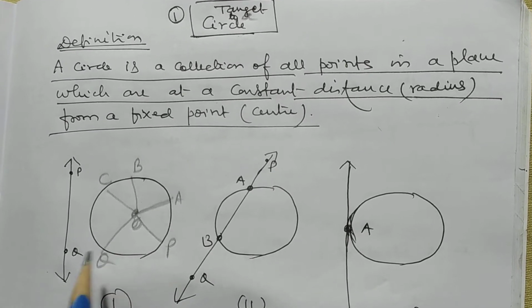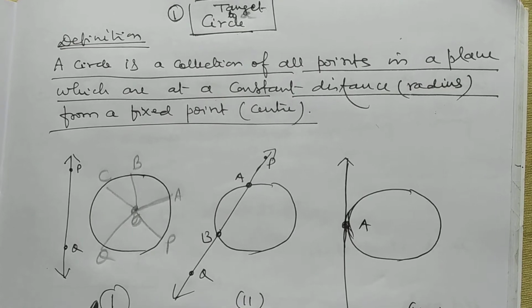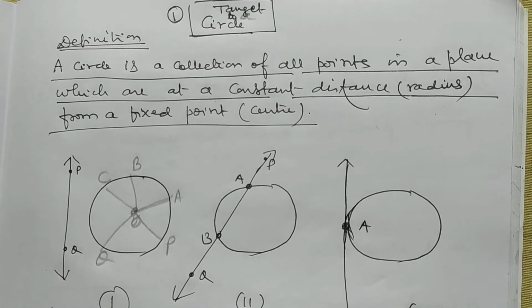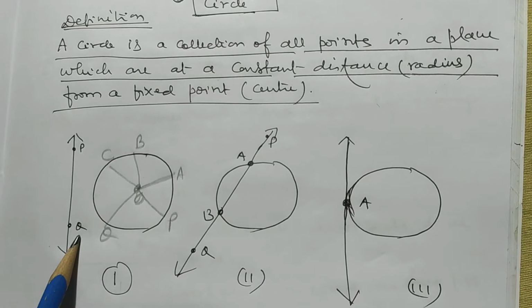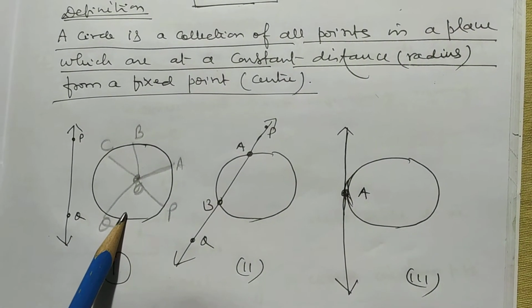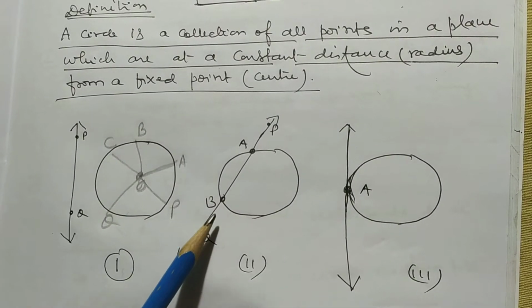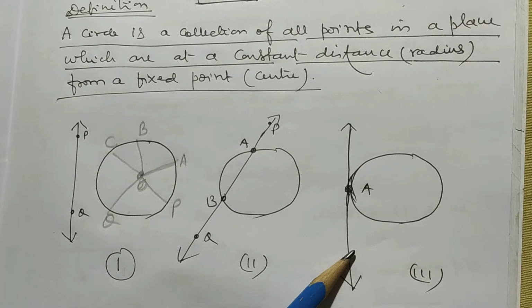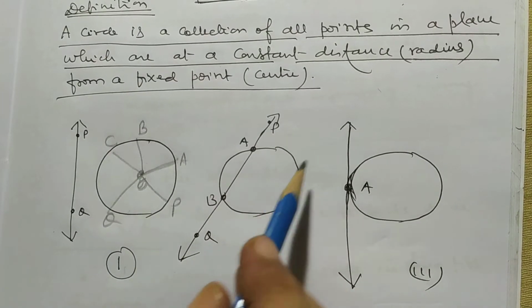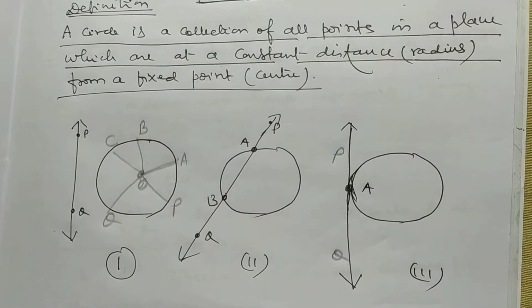Now I want to discuss, here there are three positions of this circle and line. We here in figure see PQ is a line which does not intersect the circle. Here we see PQ is a line which intersects the circle at two distinct points. And here in figure 3 PQ is a line which intersects circle at a single point A.